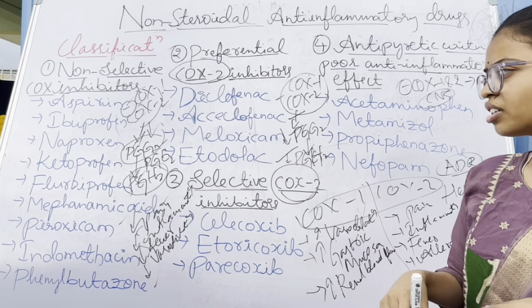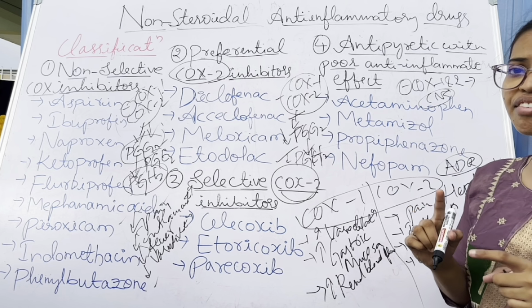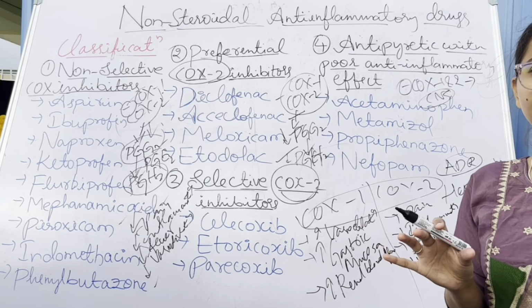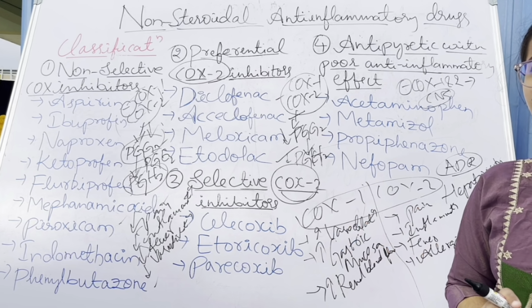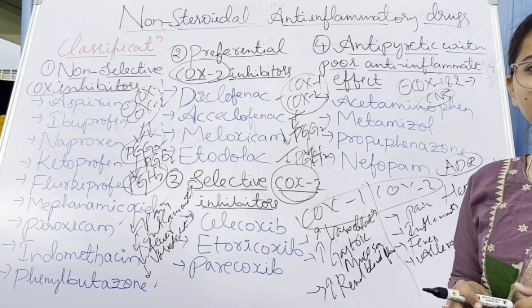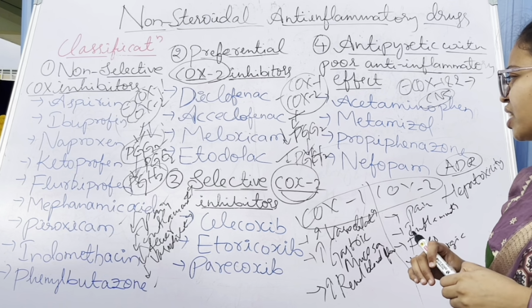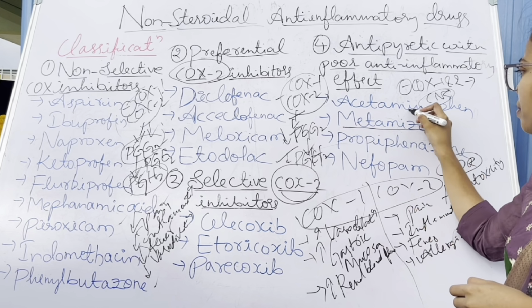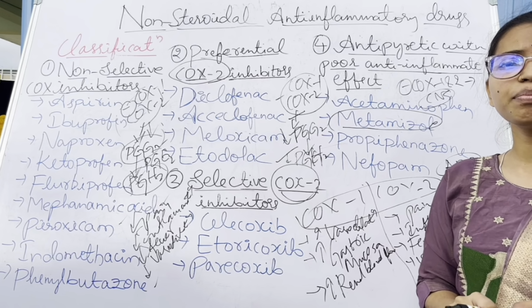I mentioned one drug that has a very important adverse effect and is banned in India and most other countries. So what is the drug? That is metamizole. Why is metamizole banned in India?